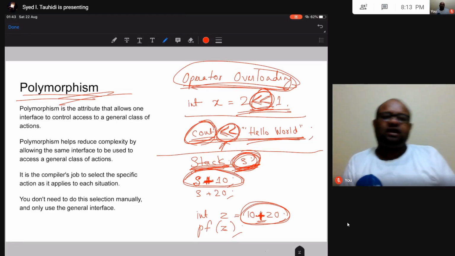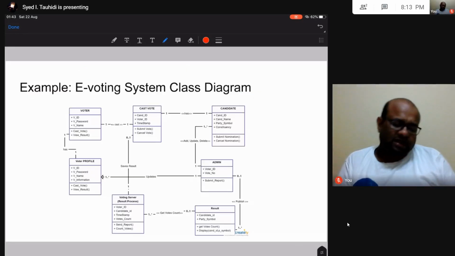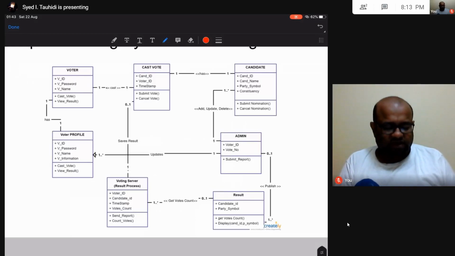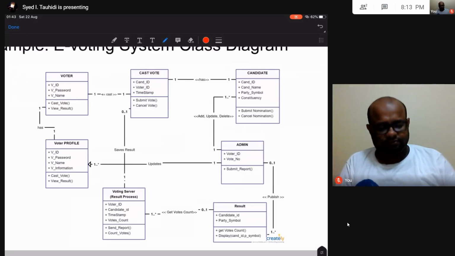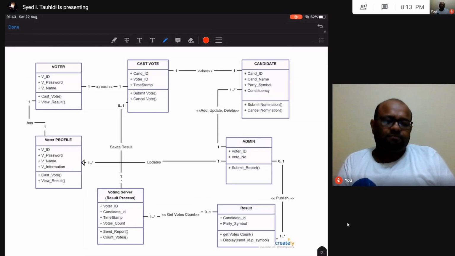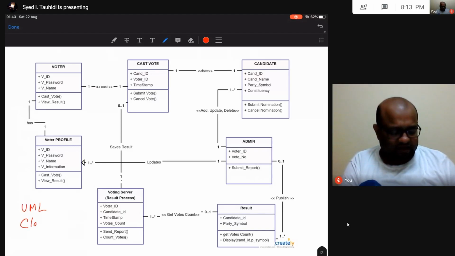Finally, let us end today's class by looking at an example of a system that is made with object-oriented programming. Okay, let us look at this. It is an e-voting system, and this kind of diagram is called a UML, Unified Modeling Language, class diagram.